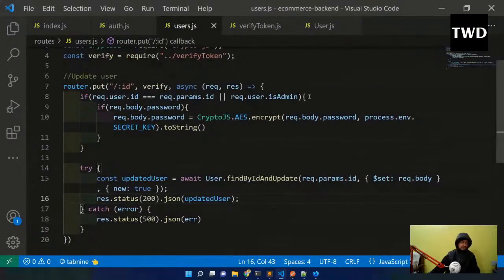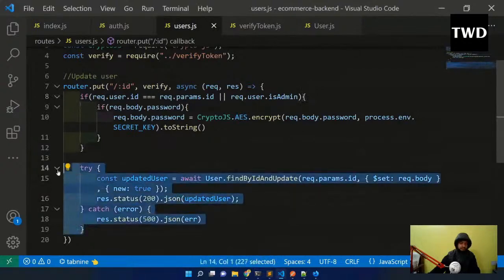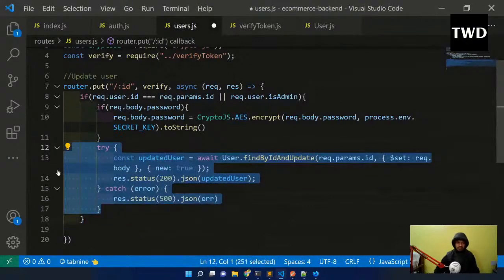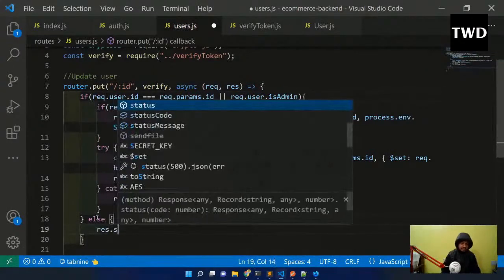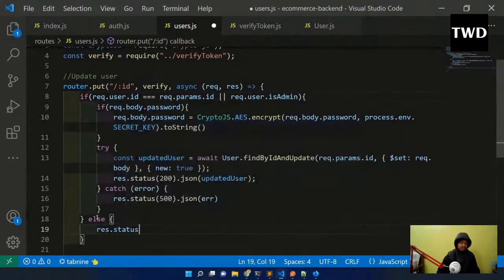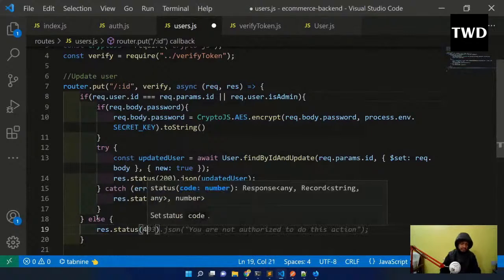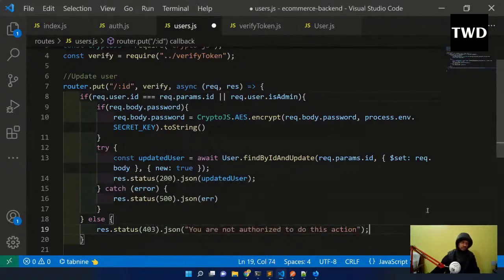Wait, I am wrong a bit. This will go inside the if only, because this if will end here and I will have an else after this. In the else, res.status(403).json: You are not authorized to do this action, or you are not authorized to update someone else's.